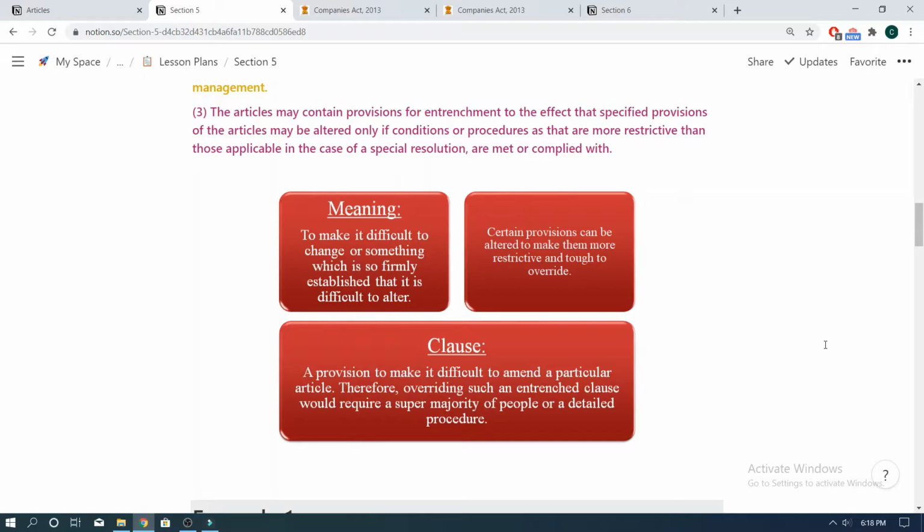That is, a more elaborate procedure would be required in order to change, amend, or alter that particular article which is entrenched. Therefore, merely passing a special resolution would not give the mandate to alter an article which is entrenched, and a lot of conditions would have to be met and a comprehensive procedure would have to be followed in order to do so. The rationale behind incorporating the provision of entrenchment is to protect the rights of the minority shareholders and to ensure that majority shareholders don't superimpose their decision on them.